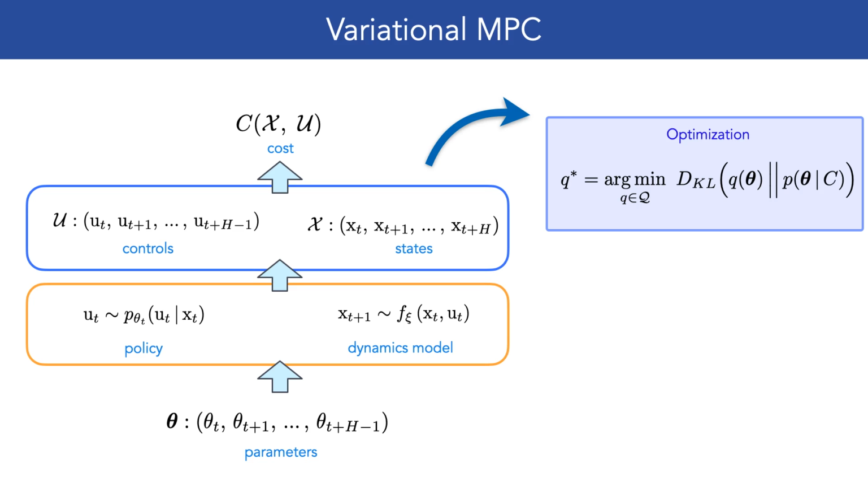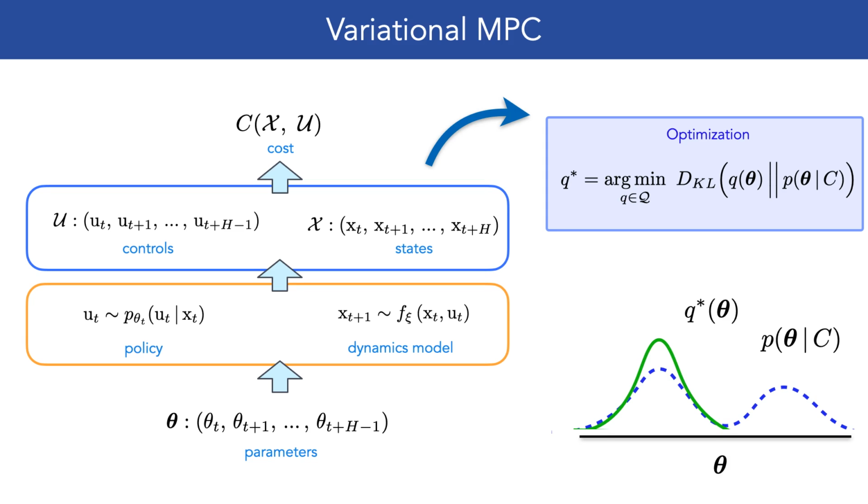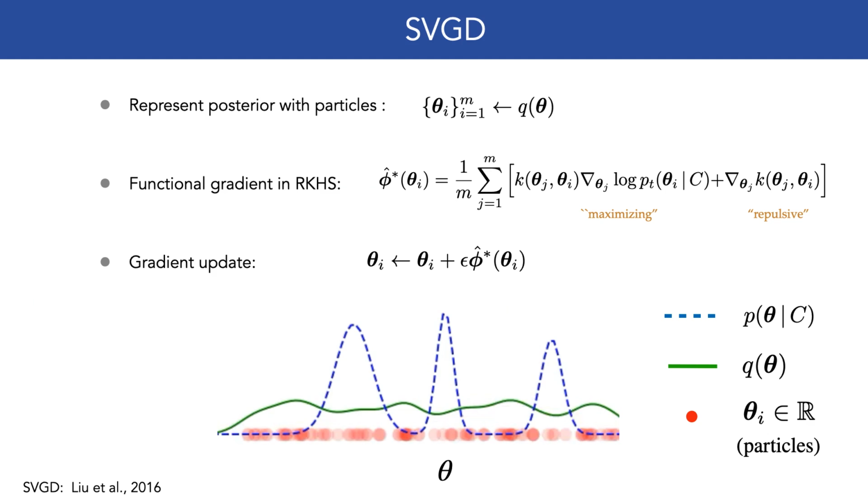with resulting costs. We can then minimize the KL divergence between a proposal distribution and the target posterior over the parameters given trajectory costs. The resulting optimized distribution is then used to generate a parameter sequence for the next MPC iteration. In our approach, we employ Stein Variational gradient descent to optimize the variational objective.